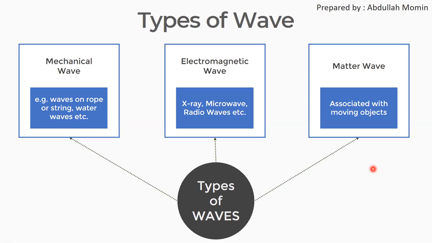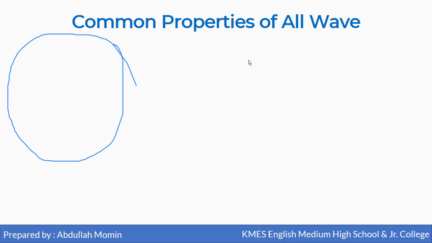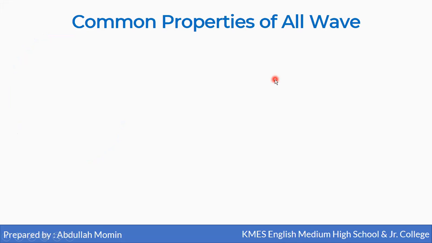And the third type of wave is matter wave, which is associated with a moving object. But in this chapter, we are going to study the mechanical wave in detail. But before that, we will study some common properties of all waves.